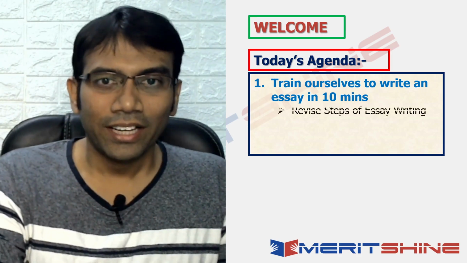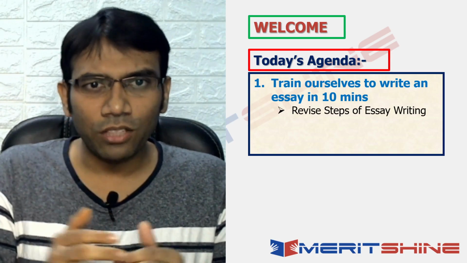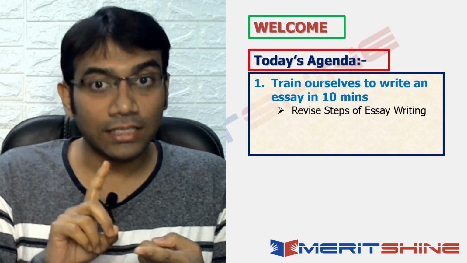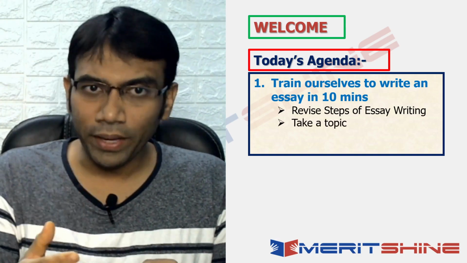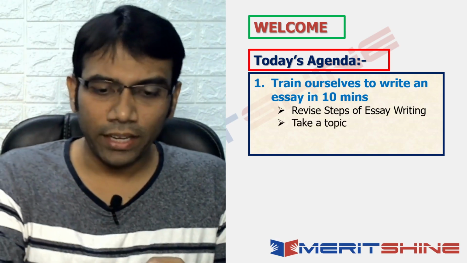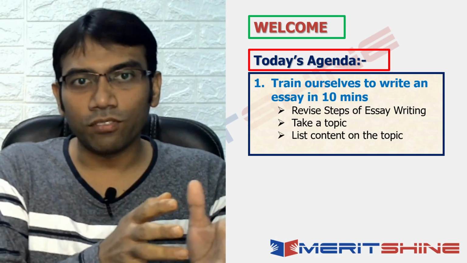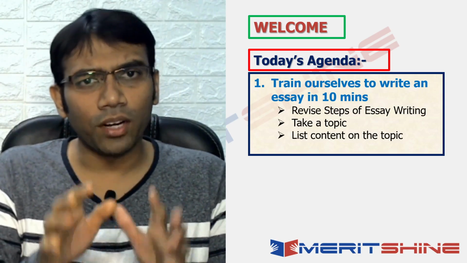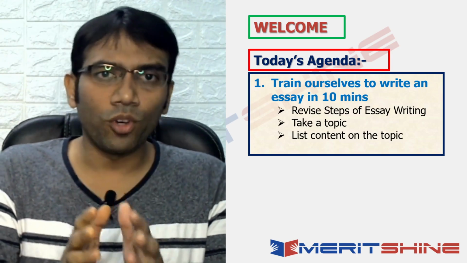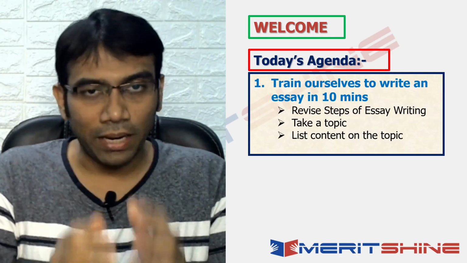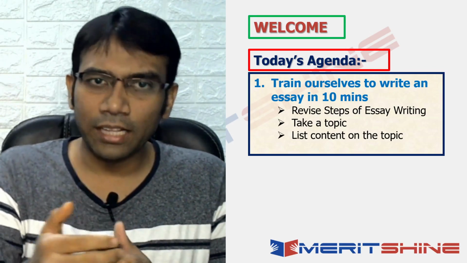So what would be the steps in which we will do it? First, we will revise the steps of essay writing very fast. Then we will take the topic, and after that we will list the content of the topic, and for that we will use our I Get Helps analysis methodology. I hope all of you have gone through our descriptive playlist, then you would know what I Get Helps is.